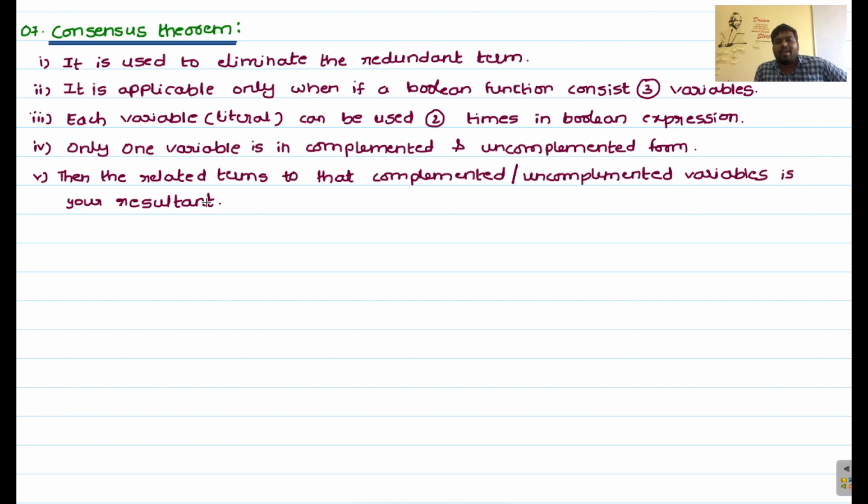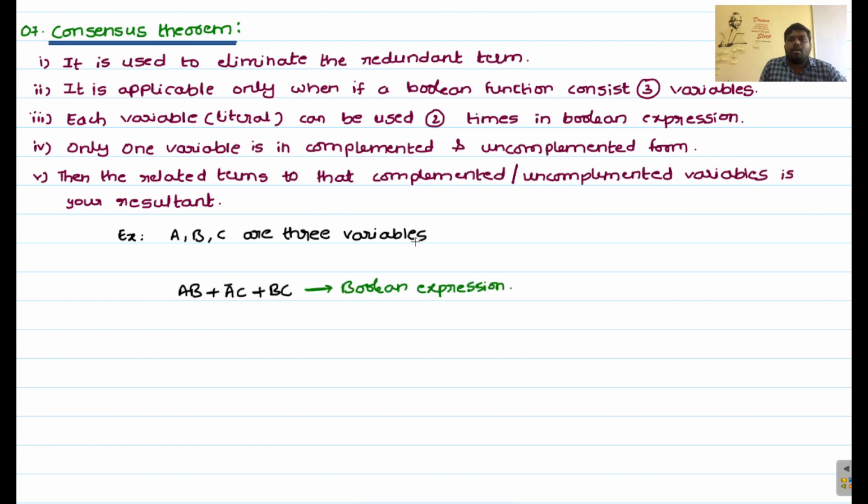And the related terms to that complemented and uncomplemented variable are your answer. I will take one example, then you will understand. Here I am taking a, b, c as three variables. Now I will take the Boolean expression AB plus A bar C plus BC. This is your expression. Now you can observe whether the first condition is satisfied or not. Like that you can check all these five conditions.